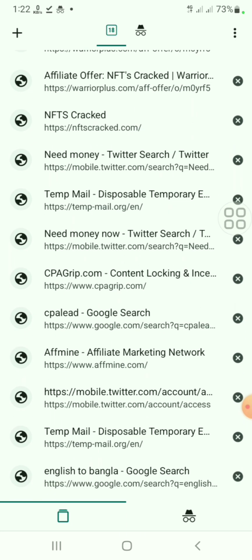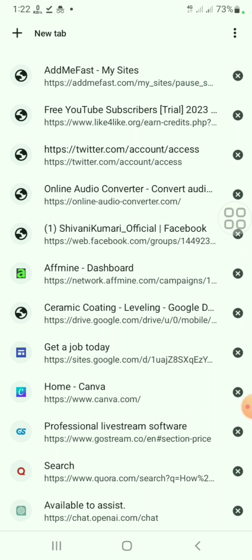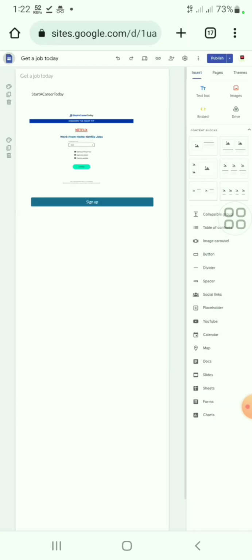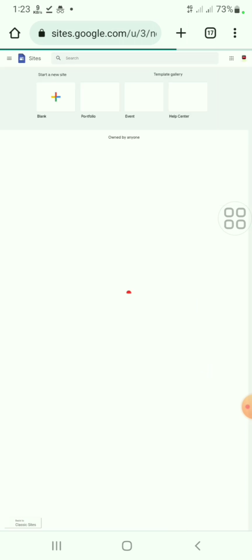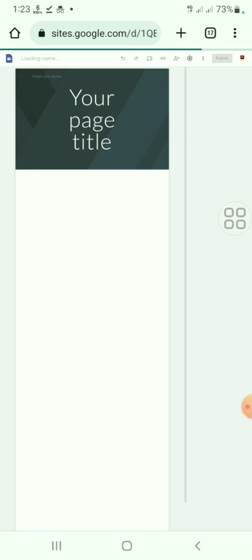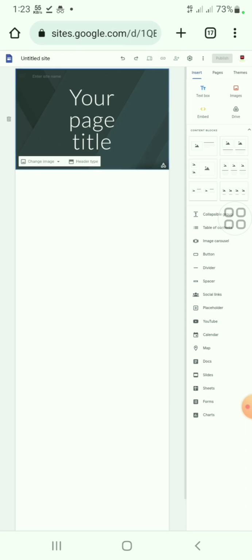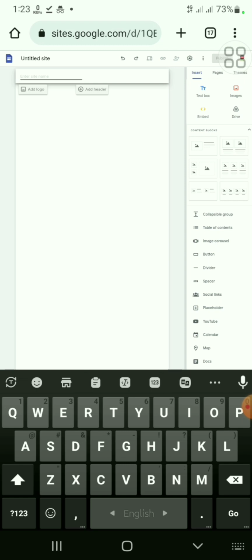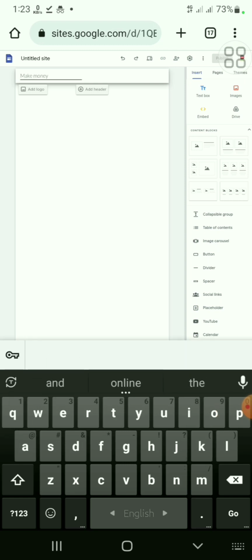We can get much more information from the sales page. Okay, we are going to sites.google.com. This is it. Go to the home button, press the home button and create a blank page and simply delete this. I'm writing here: make money with NFT.